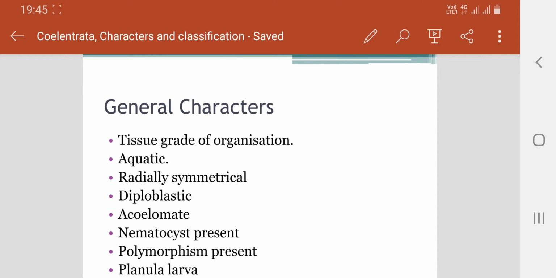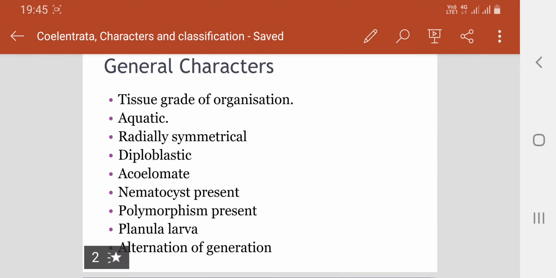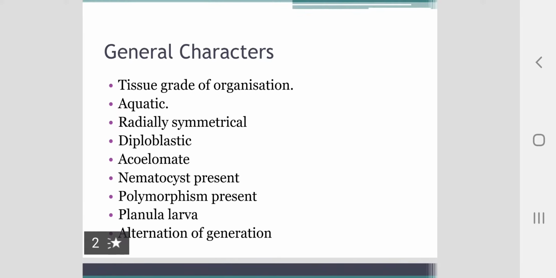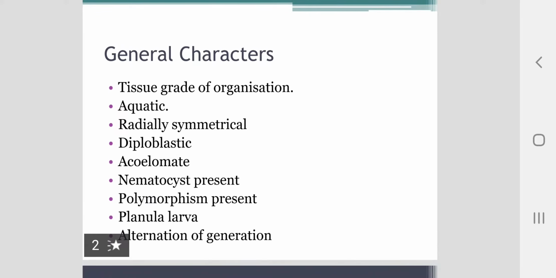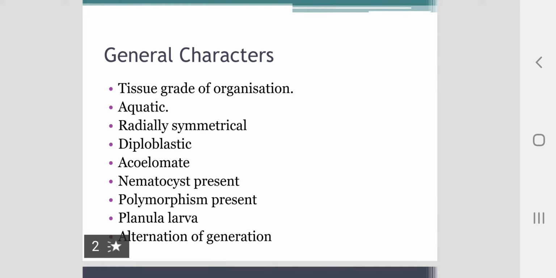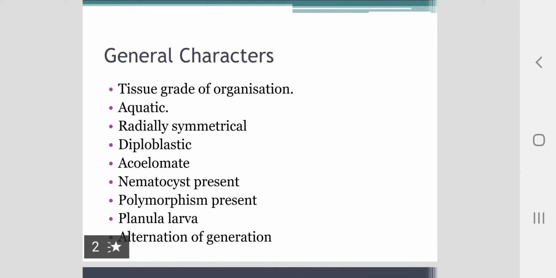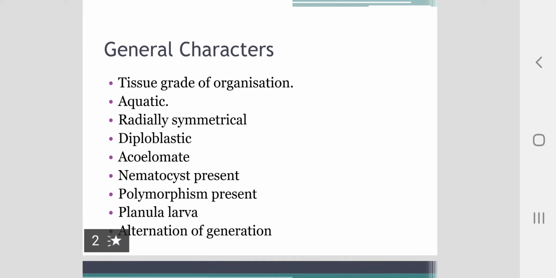Sensory organs form ocelli and statocysts. Asexual reproduction is by budding or fission. Sexual reproduction is by ova or sperms. Sexual forms are monoecious or dioecious. The developmental stages include a free swimming ciliated planular larva. There is an alternation of generation present in which the life history illustrates a regular alternation between asexual polypoid stage and a sexual medusoid stage. True alternation of generation is absent.